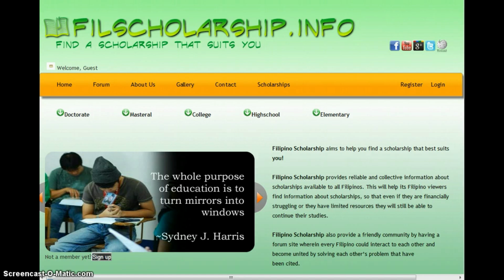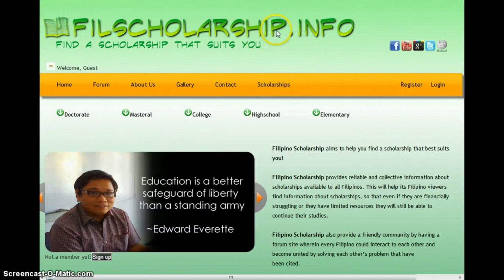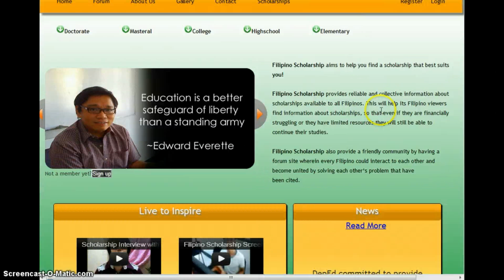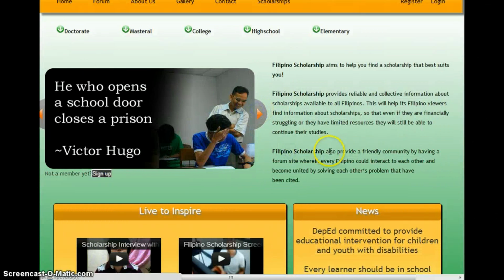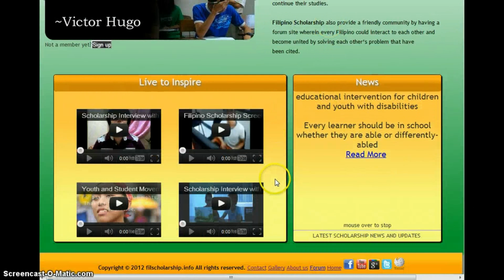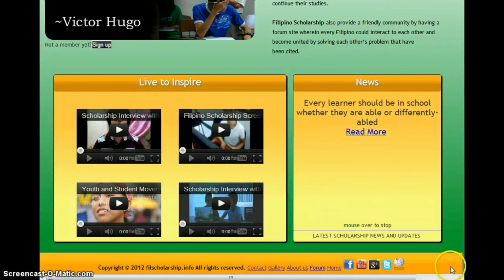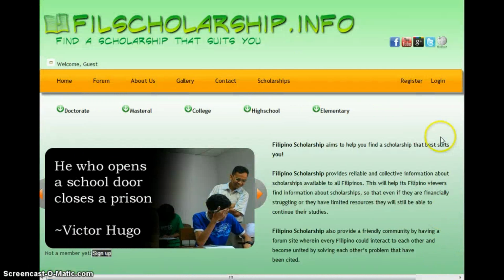Now, I'll discuss the functionalities and the environment of this website. As you can see, we're navigating here at the homepage. The homepage consists of the header, the main navigation bar, the scholarships navigation bar, the website's purpose, the gallery of pictures, motivational videos, the news, and the footer. Now let's go to the header. The header represents the name of our site, philscholarship.info, and our motto, find a scholarship that suits you.